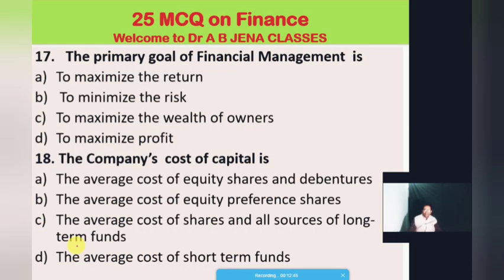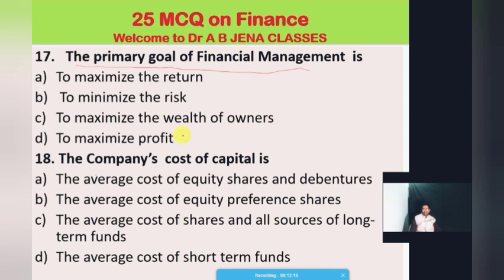Then we'll go to the 17th MCQ. The primary goal of financial management is: option A, maximize the return; B, minimize the risk; C, maximize the wealth of owners; and the last option, D, maximize the profit.